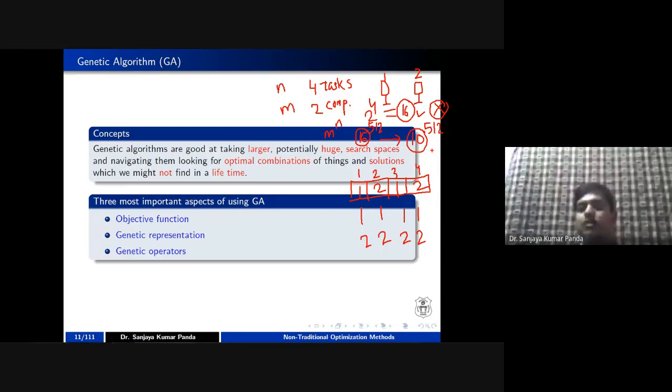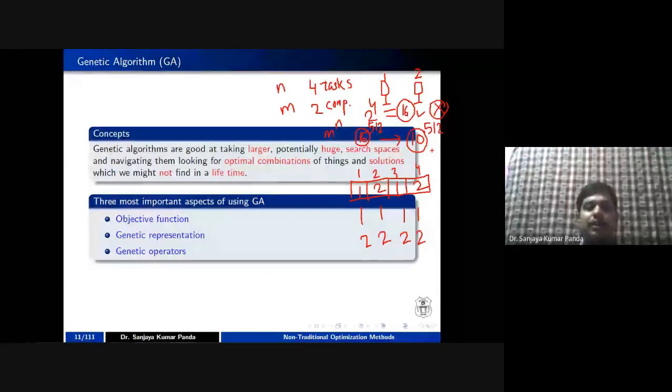In fact, this problem is called the multiprocessor scheduling problem, which is used in mathematics, and some researchers have also applied the genetic algorithm in order to find a solution. That's why I have mentioned it here.